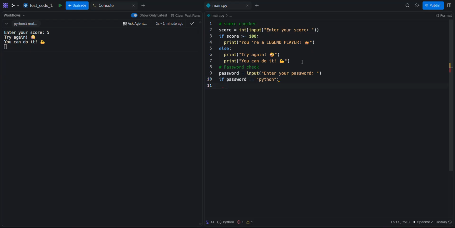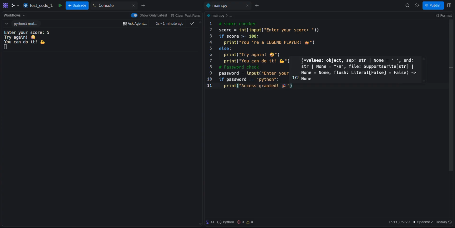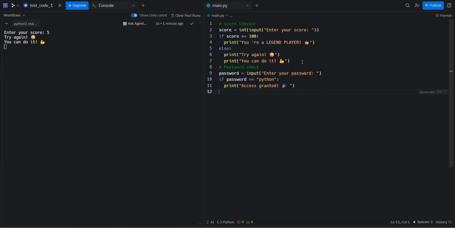Put a colon. Then we're going to print access granted. Okay, then we can say else. If you wrote any other password, we can say access denied. I think that's great.